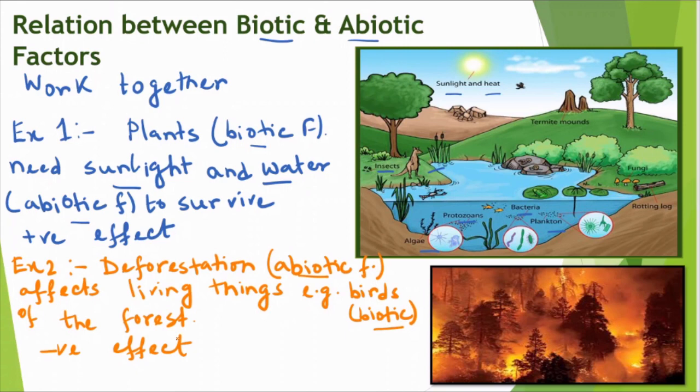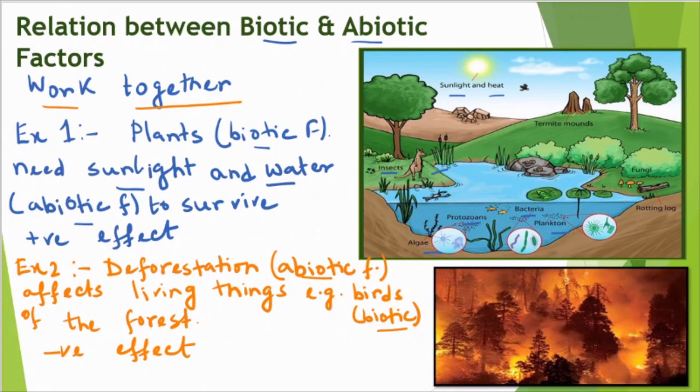So in this way, we can say biotic and abiotic factors work together. Here we can see a picture of a forest fire. Try to get the relationship of biotic and abiotic factors using this picture.